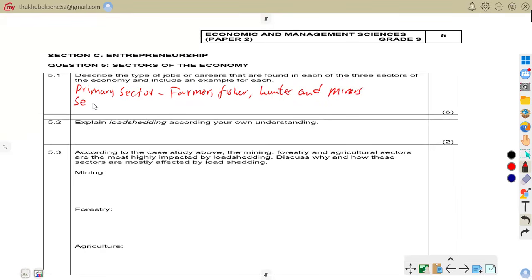Then we have the secondary sector. The examples under the secondary sector are manufacturers, food processors, and engineers.